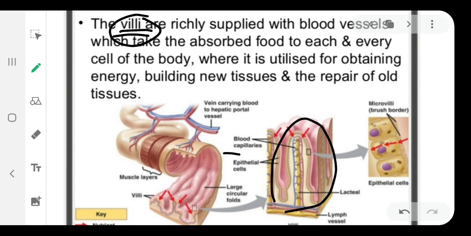Blood capillaries are also present in that villi. So what are blood capillaries doing? They are sucking the food and nutrients from the small intestine, and those blood capillaries are taking those nutrients and sending them into the main blood stream. So that is the function of villi: absorption of nutrients and taking them to the blood stream, where they are utilized for obtaining energy, building new tissues, and repair of old tissues.